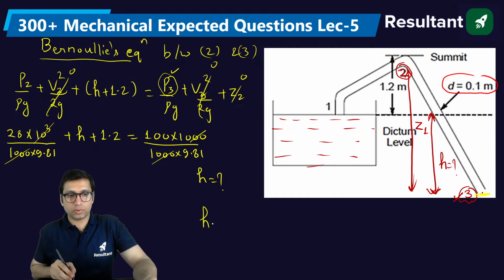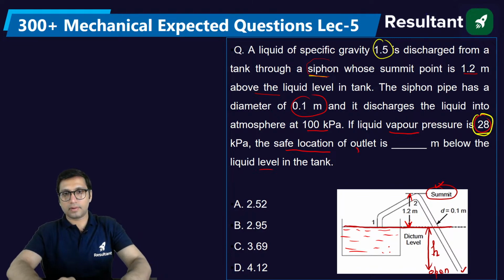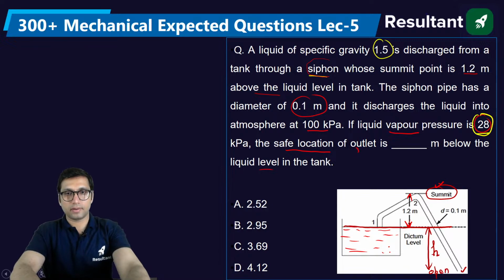Okay, so H should come out somewhere around 6.13 meter. If you solve it, are you getting this value? No. I think I have done some mistake then. What value are you getting? Tell me, guys. Maybe I have done some mistake here. Let me check. The liquid is specified inside a tank, and the siphon has a diameter. Just a second. Okay, let me check. As per the calculation, this should be the answer.